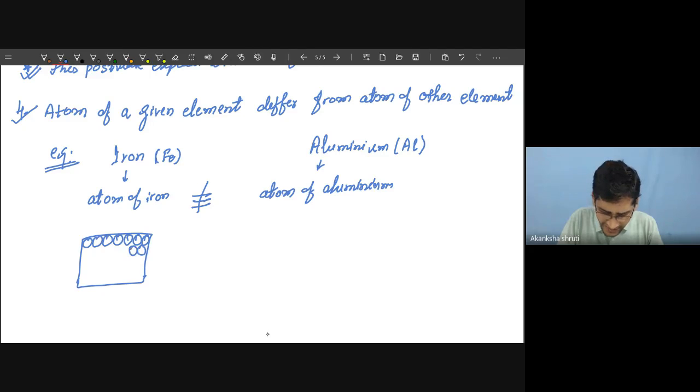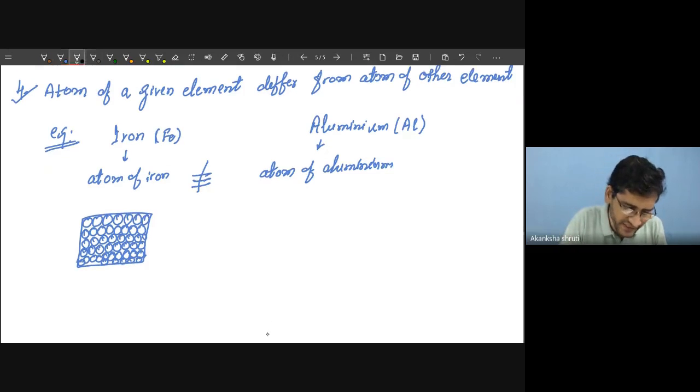Now these iron atoms are different from the atoms of aluminium, but all the atoms of iron are identical among themselves. Means whatever atom you consider of the iron, it has the same characteristic. That was the other proposition.